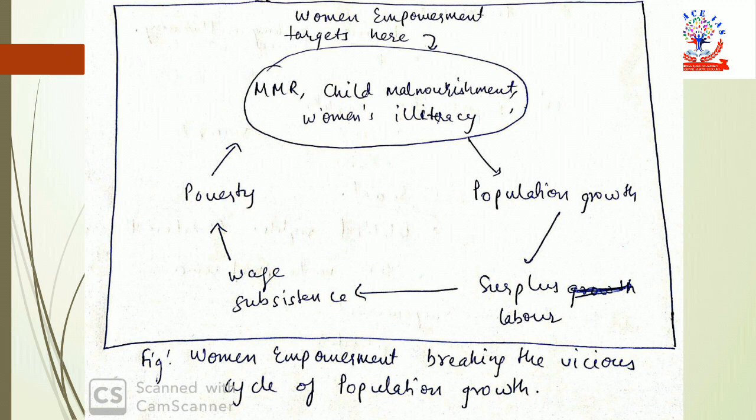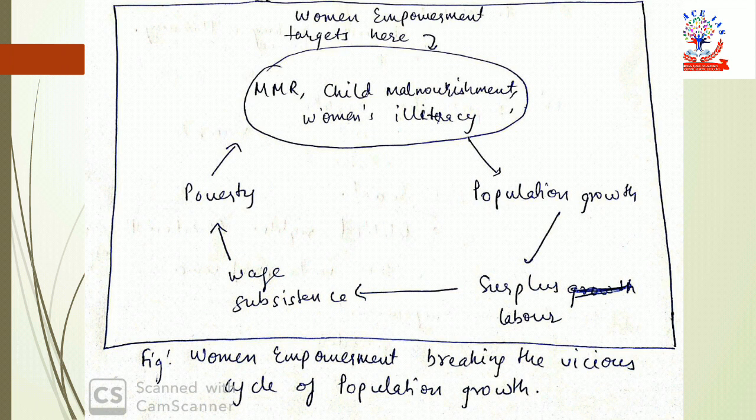This diagram talks about the cycle of population growth. Basically, what this diagram is saying is that if there is high population growth, then there are too many people in the market who are ready to take up jobs. So we have what we call surplus labor. If there is too much labor and fewer jobs, then obviously the labor would get a low salary, which we can also call subsistence wage or low wage. This low wage would lead to poverty.